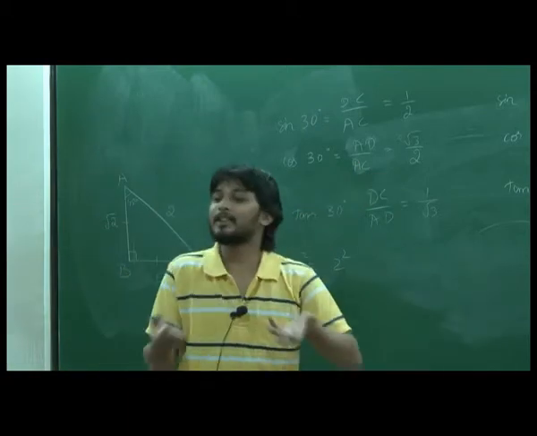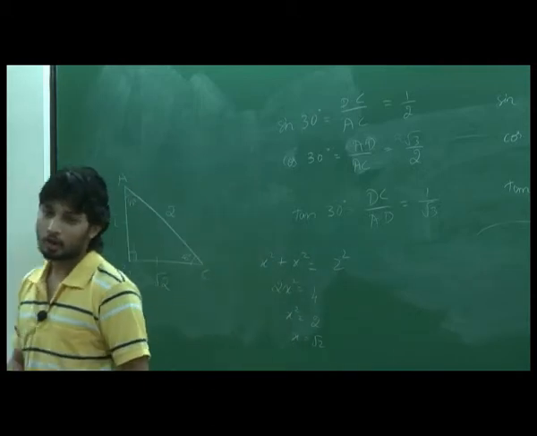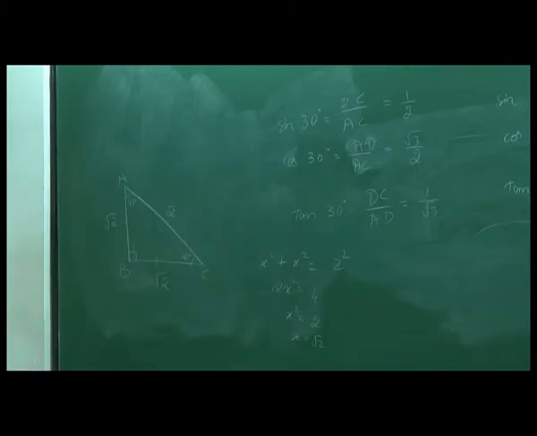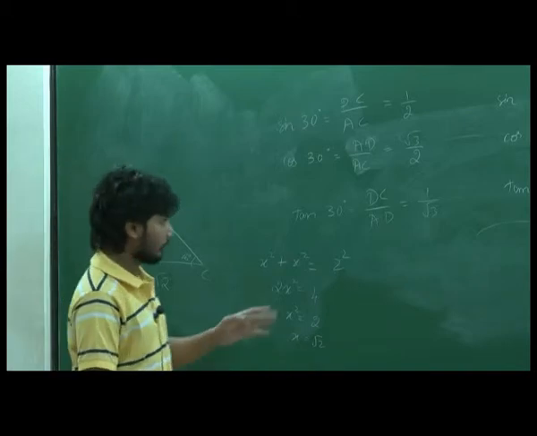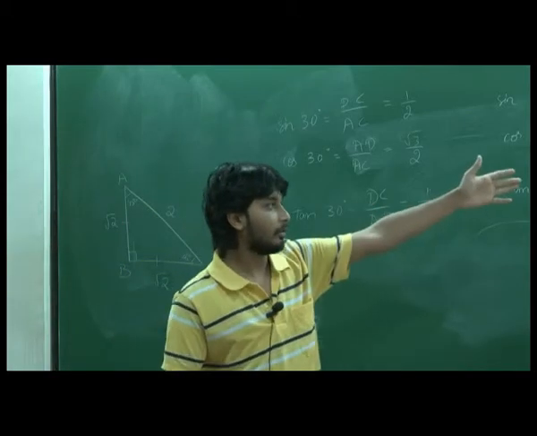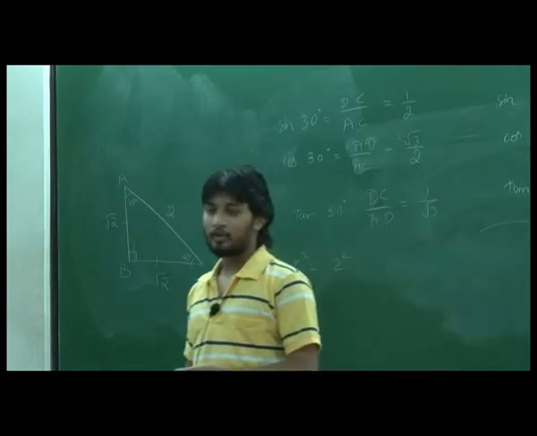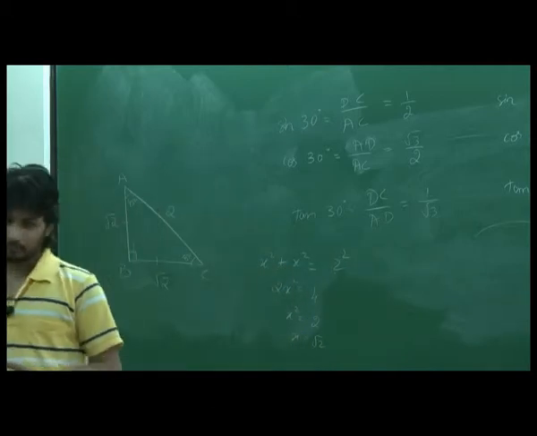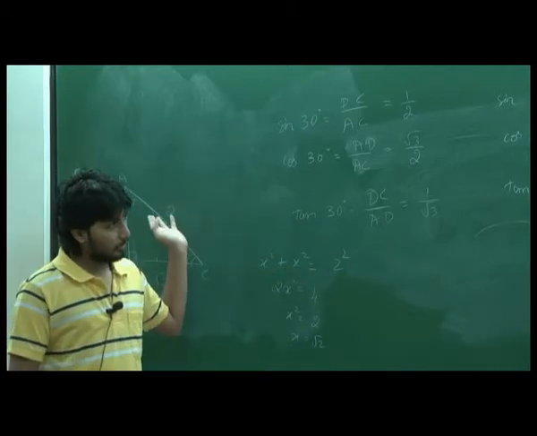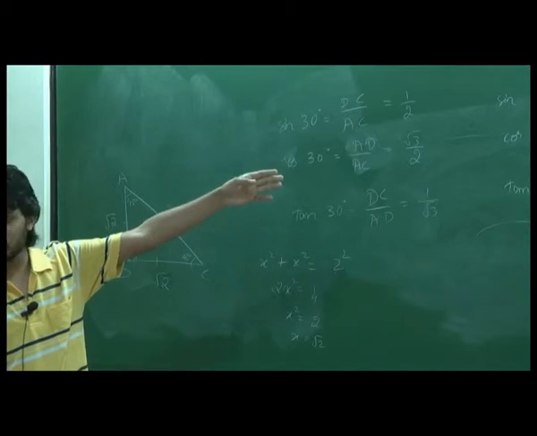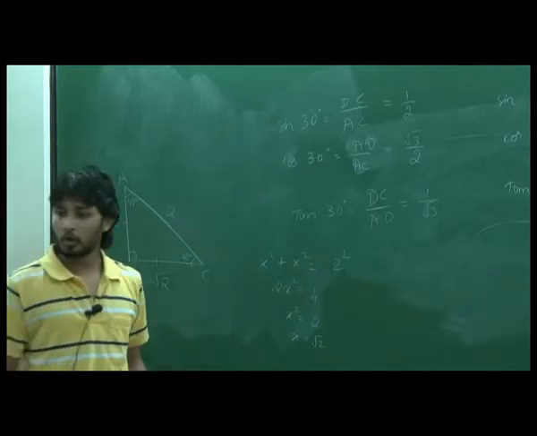Then we took some special angles, we constructed some special triangles, and we also saw that this ratio doesn't depend on the size of the triangle. The size of the triangle can be anything, but these ratios remain constant. And then we took a few triangles which are special for constructing 30 degree, 45 degree and 90 degree, and we just used the definitions of these ratios and found out all those values.